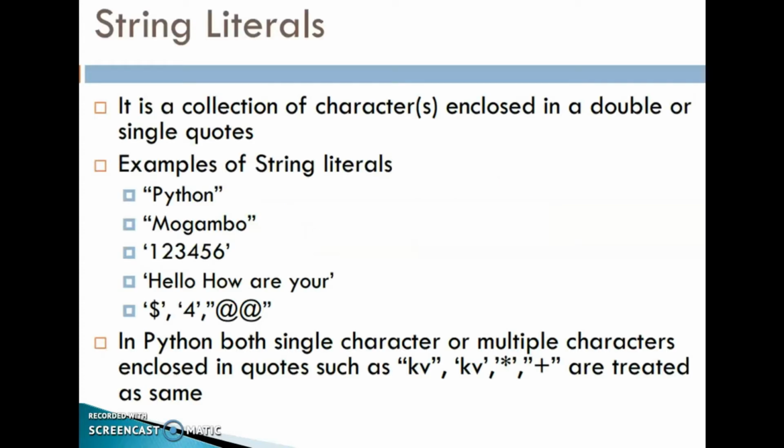Literals are data items that have a fixed value. Python supports several kinds of literals. The literals are string literals, numeric literals, boolean literals and special literals, that is None. Okay, then the first one, string literals.